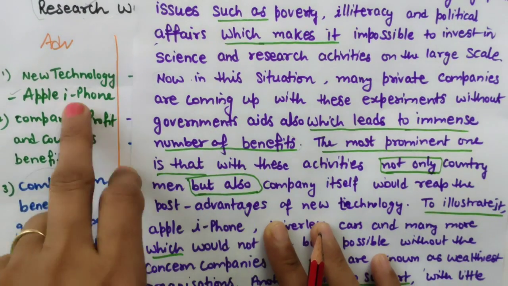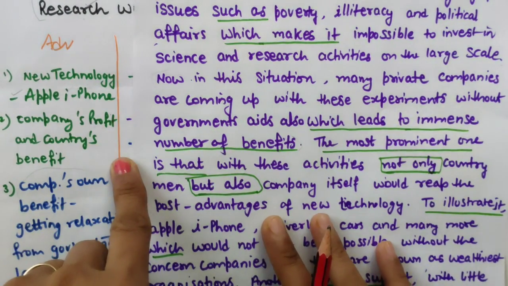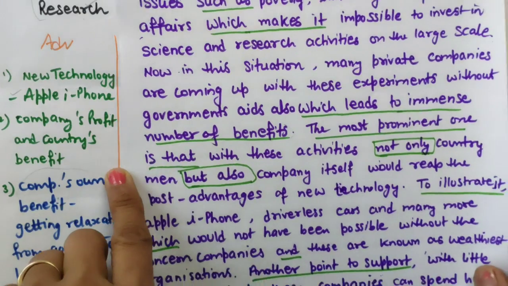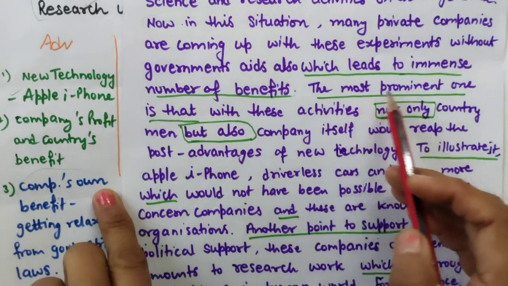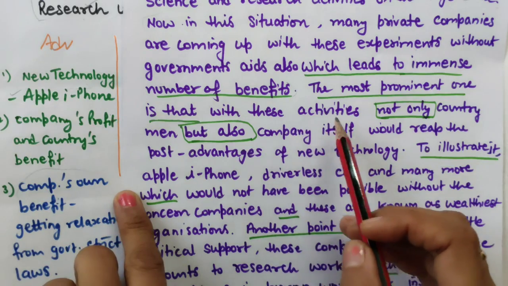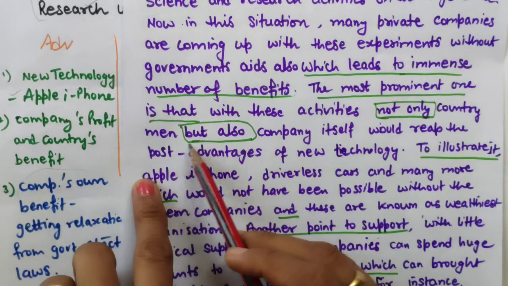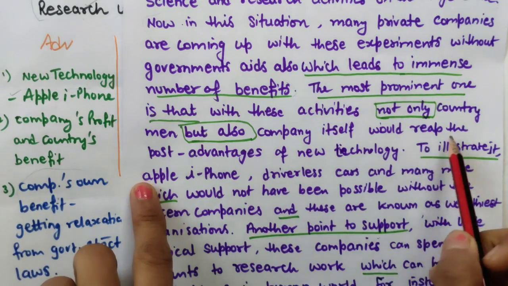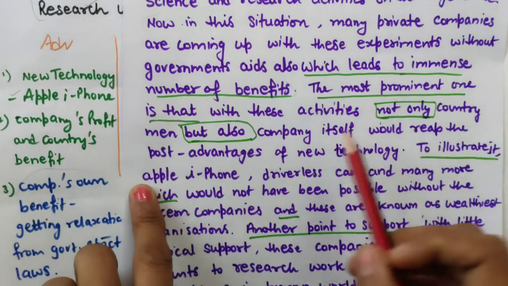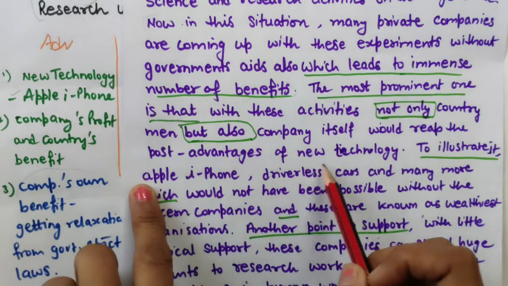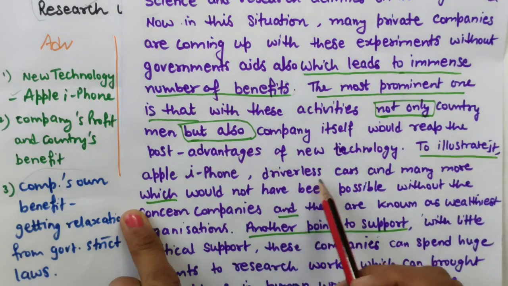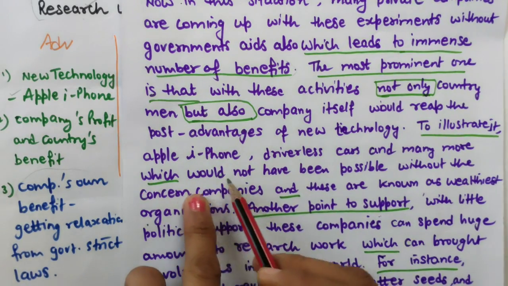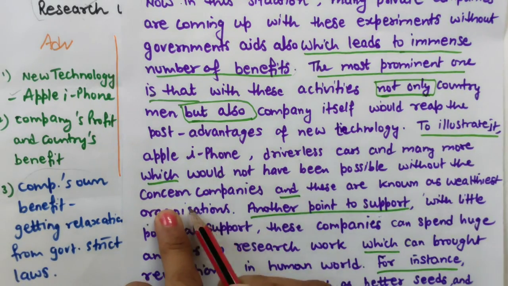So benefits: new technology we will get. So these are the benefits. Let's read it. The first one, the most prominent one, is that with these activities not only countrymen but also the company itself would reap, means they will get benefit, the advantages of new technology. To illustrate it, Apple iPhone, driverless cars and many more, which would not have been possible without the concerned company.